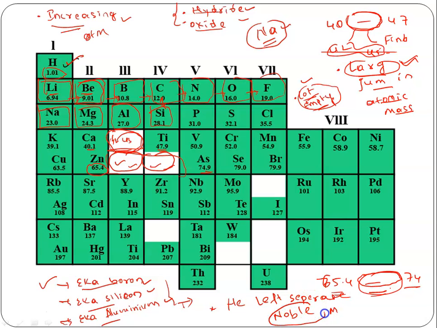The discovery of noble gases should not affect this table, and later on that has also happened. We have discovered so many noble gases like helium, neon, argon, krypton, xenon, etc. These are all the elements which are called noble gases.